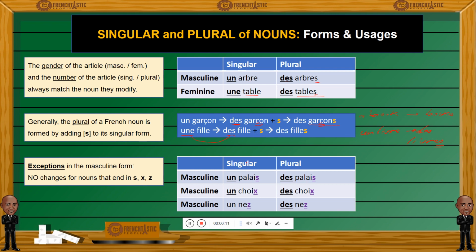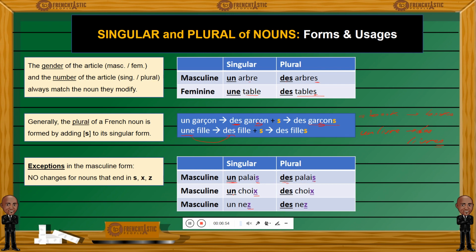For words in the singular form that already end in S, X, and Z, the words ending in those letters would not show any change. So un palais, which ends with an S, a palace, des palais, as you can see, no changes here. The thing that gives away the plural form is the article. We had to pluralize the article from un to des.